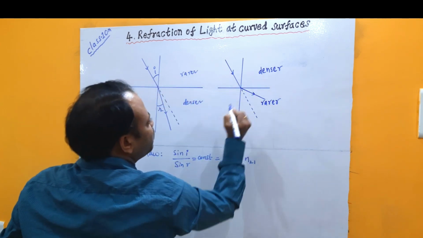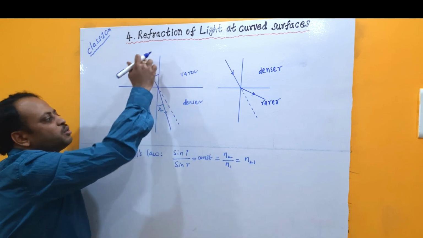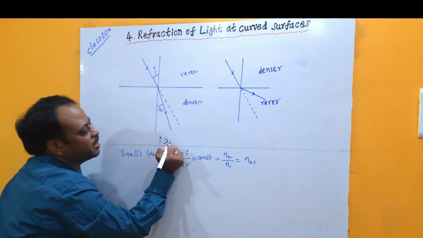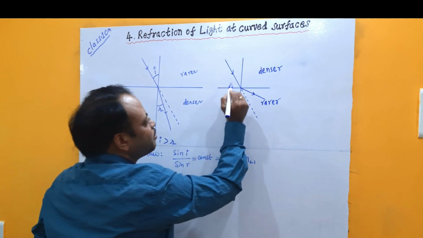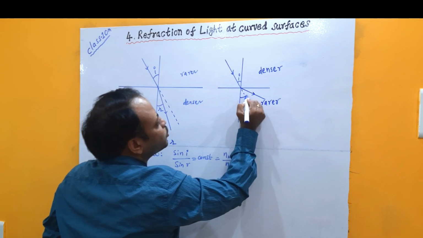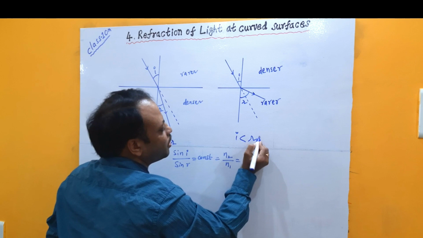So if we verify, in the first case, rarer to denser, the angle of incidence will be greater compared to the angle of refraction. I will be greater compared to R, whereas here, the angle of incidence will be smaller compared to the angle of refraction. I will be less compared to R.